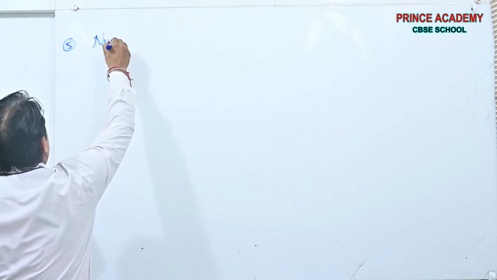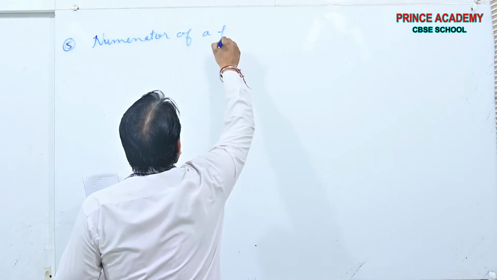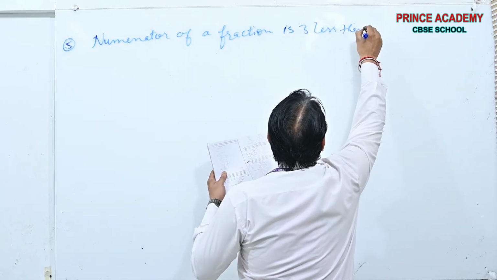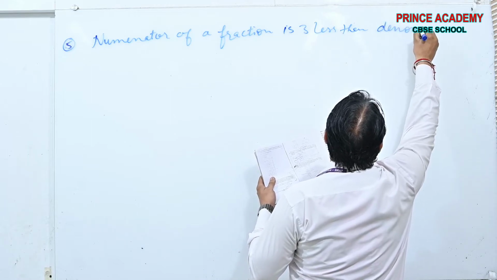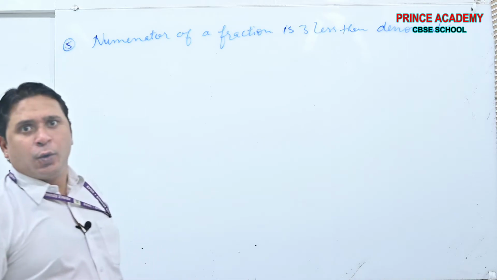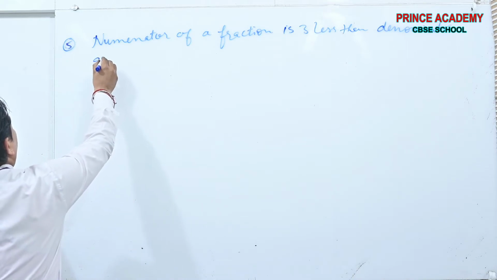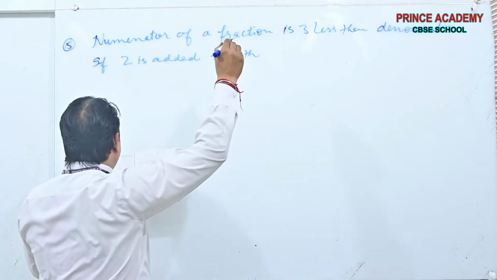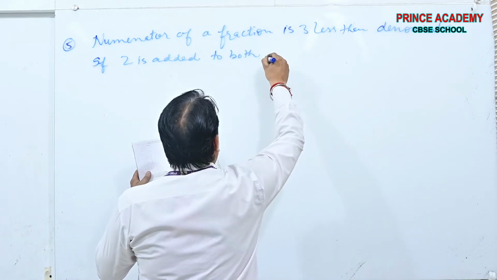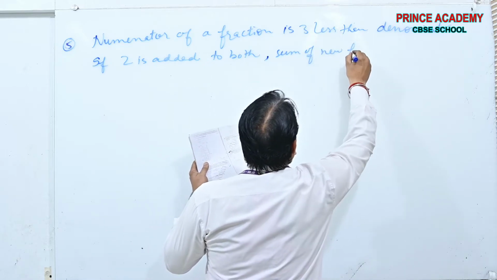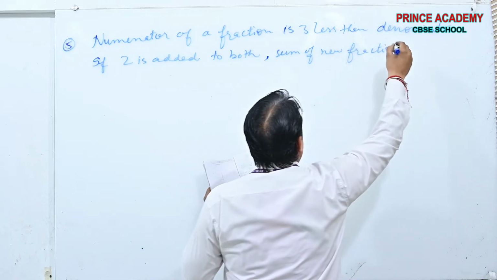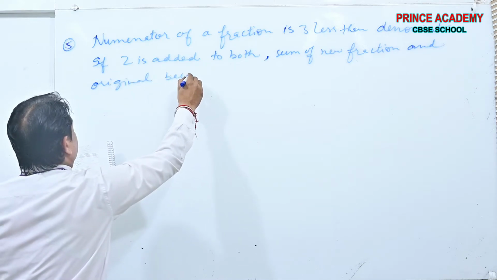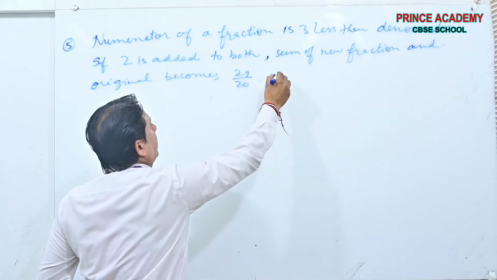The numerator of a fraction is 3 less than the denominator, and if 2 is added to both, the sum of the new fraction and the original becomes 29 by 20. Find the fraction.